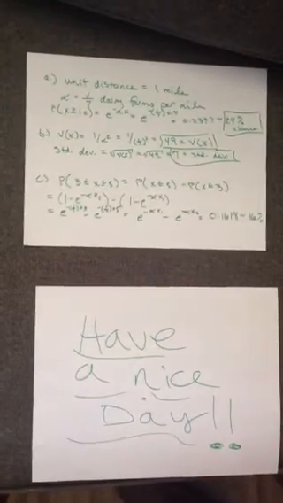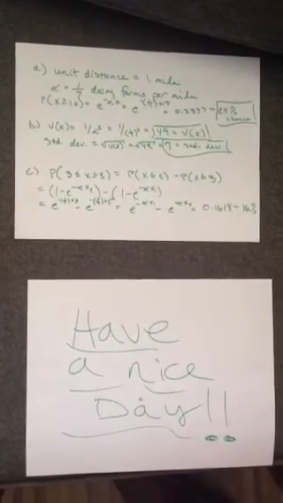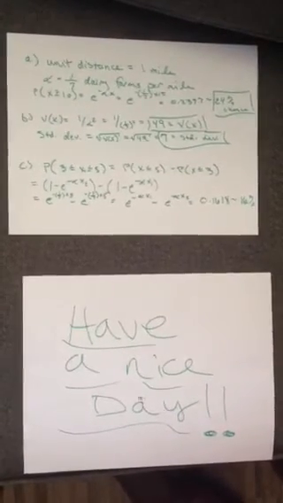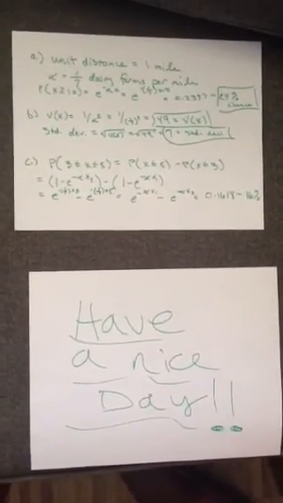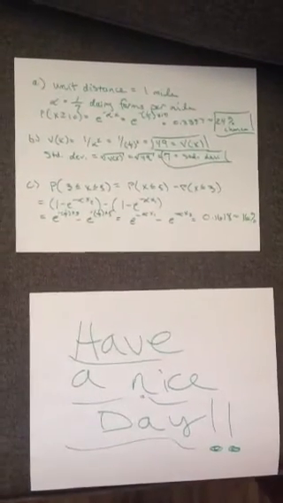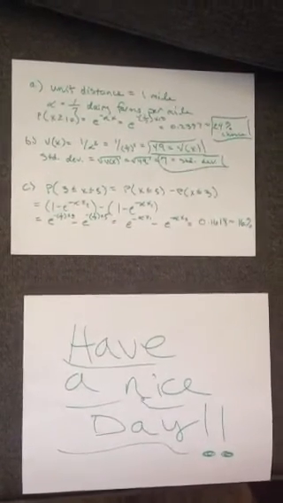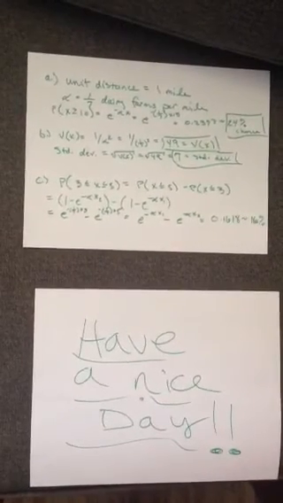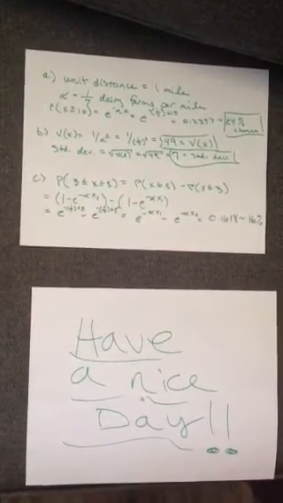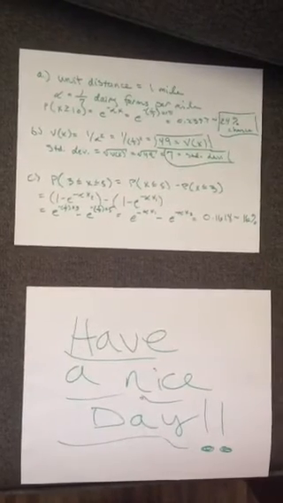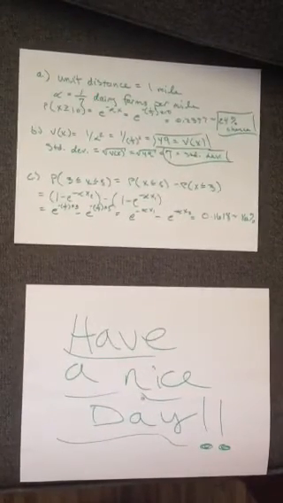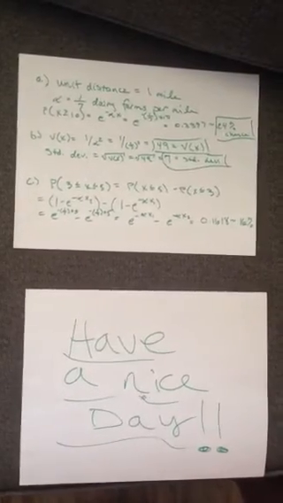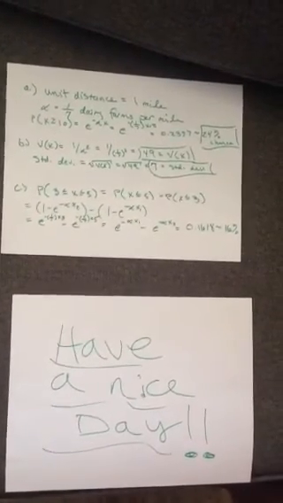Finally, we have the probability that x is greater than or equal to 3 and less than or equal to 5 respectively, which equals the probability of x being less than or equal to 5 minus the probability of x being less than or equal to 3, which is equal to e to the negative 1/7 times 3 minus e to the negative 1/7 times 5, generically e to the negative alpha times the first x minus e to the negative alpha times x2, which is equal to, in this case, 0.1618 or 16%.